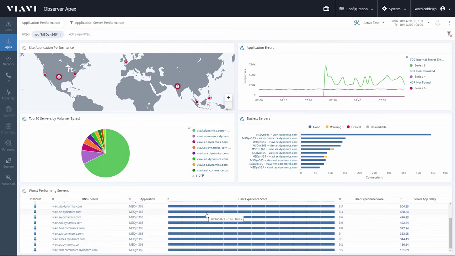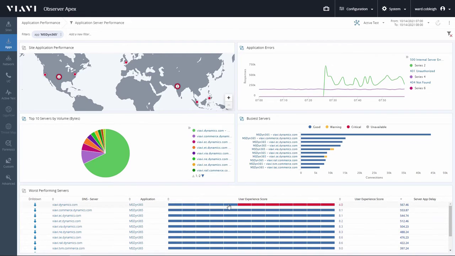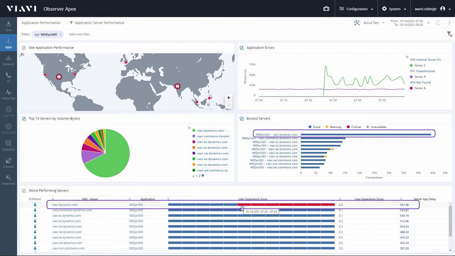Most of the dynamic servers are performing well, but you notice two related things. The busiest server is also the worst performing server, and starting around 7:30 a.m., the user experience score dropped, which is also when those 500 errors started appearing.